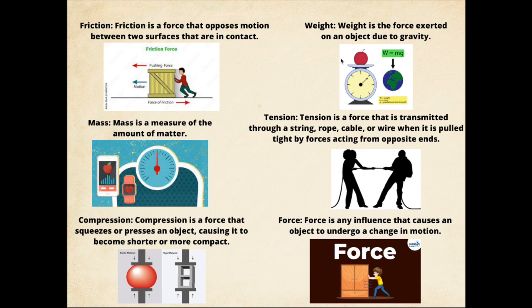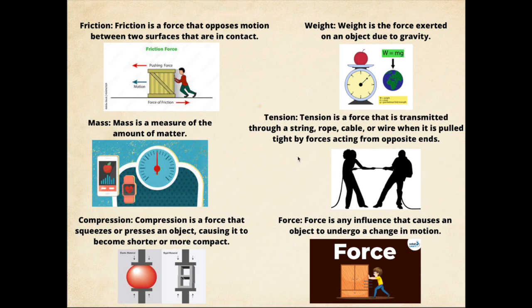The other concept that we can see is weight. Weight is the force exerted on an object due to gravity. We can say that weight is equal to the mass of the object times the gravity of the planet. We can see we are landing, or we are in that moment. The mass is the amount of matter that an object possesses, and we can measure this value in kilograms or grams or whatever. And I didn't mention, but we can measure weight in newtons.